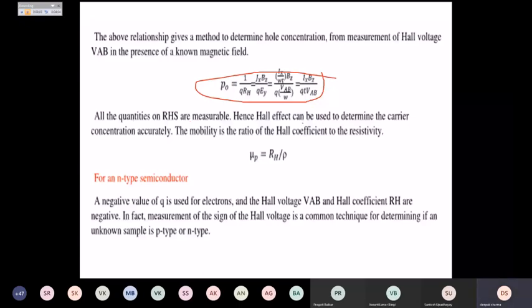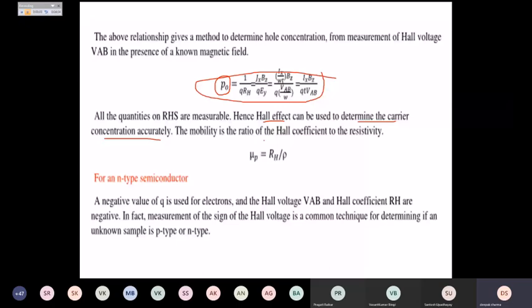What is the conclusion of the Hall effect? The Hall effect can be used to determine the carrier concentration accurately, right? P naught is nothing but the carrier concentration itself. And even the mobility, which is the ratio of Hall coefficient to the resistivity, can be calculated, right?